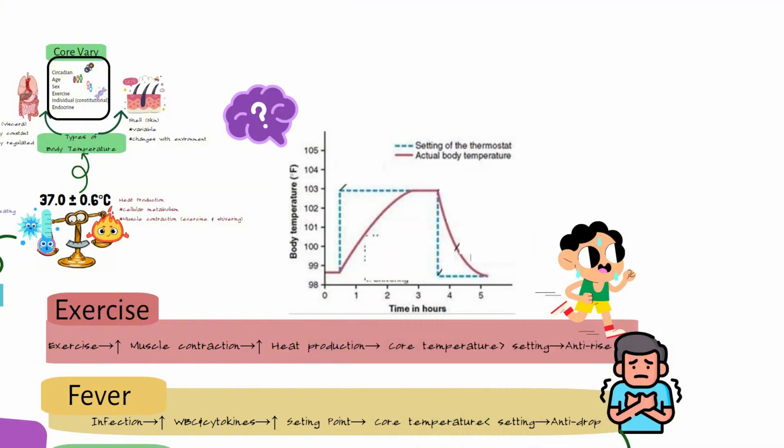Now the quiz time, look at this graph. There are two curves, blue for the set point, red for the core temperature. Can you tell whether this graph represents a change in temperature during exercise or fever? Please write your answer in the comments and explain why.